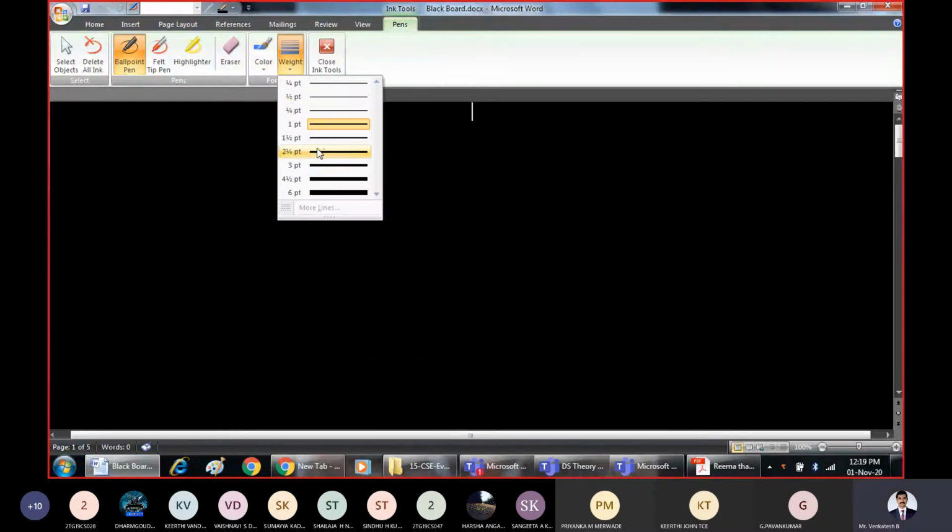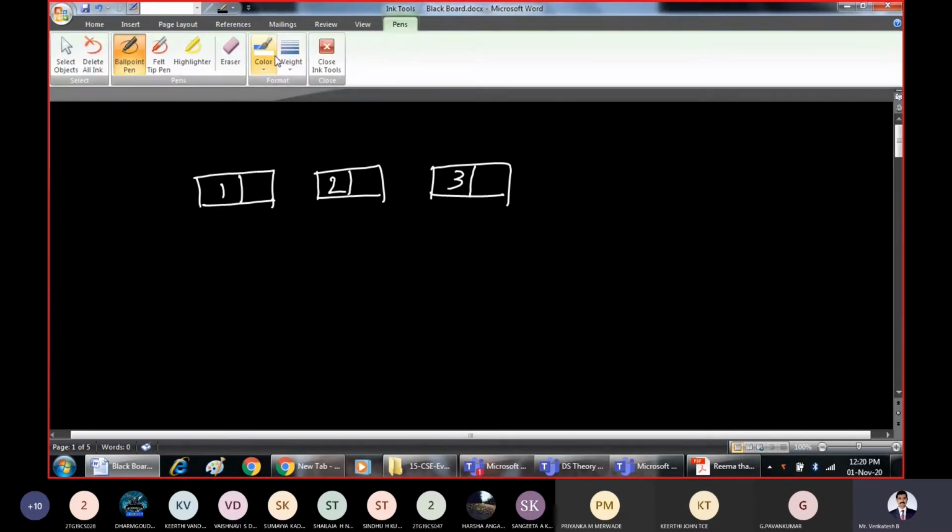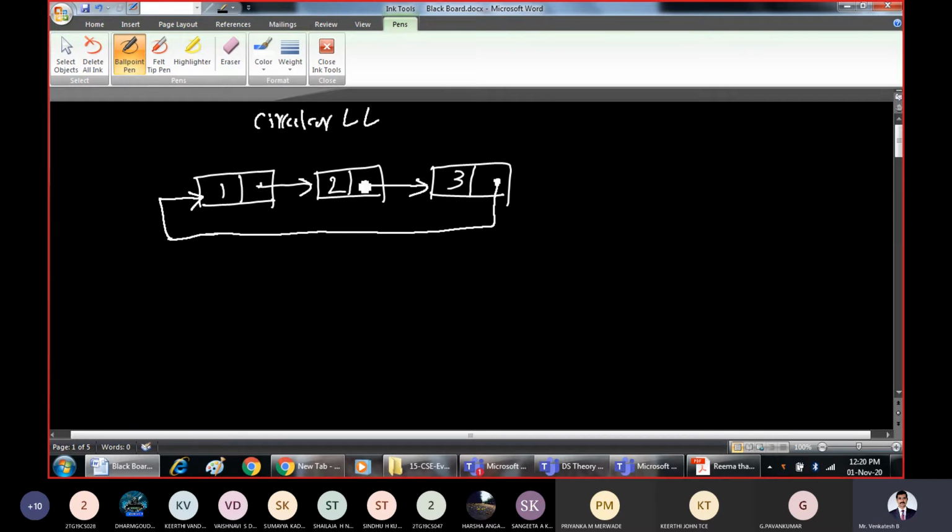I'll just try to repeat it once again. 1, 2, 3. Assume this is the given circular linked list. The logic I am explaining once again, how it actually works. So this is the existing linked list now. The last node is pointing to the first node. This is the existing circular linked list.